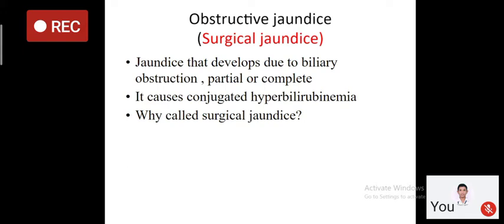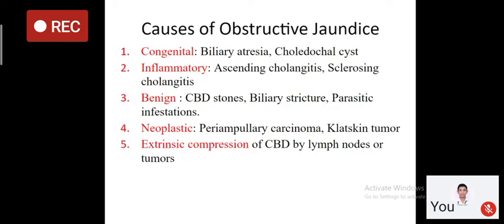Because surgery will be required for its treatment. So what are the causes of obstructive jaundice? The causes can be divided into these 5 categories. First, the congenital causes. It includes biliary atresia.